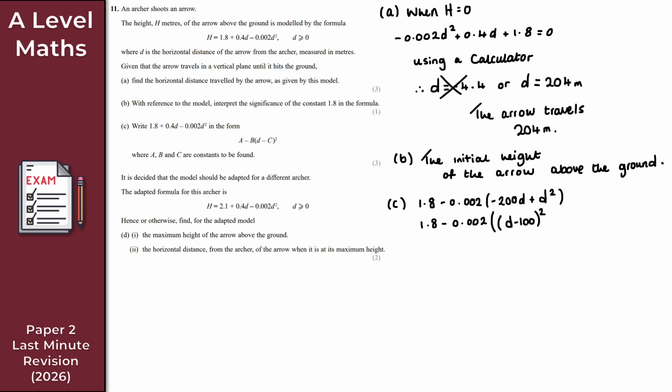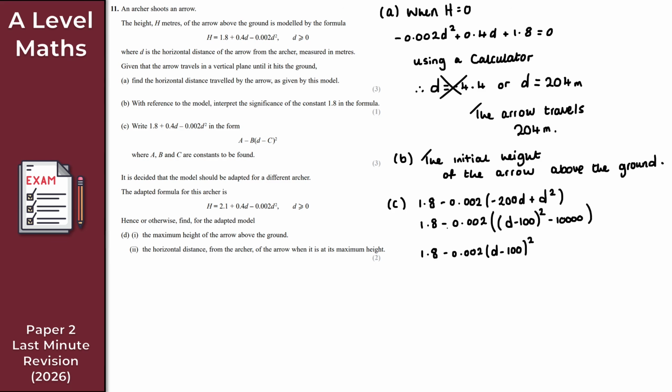So minus 100 squared is 10,000, but we want the negative of that. So minus 10,000. Perfect. So let me just double check that. Yes, that all looks good up to now. So let's just now times through by the minus 0.002 here. So I get 1.8. I then get here minus 0.002 times d minus 100 squared. There's too many noughts and zeros here. It confuses my tiny little brain. And then we times this by d minus 100 squared, like so.